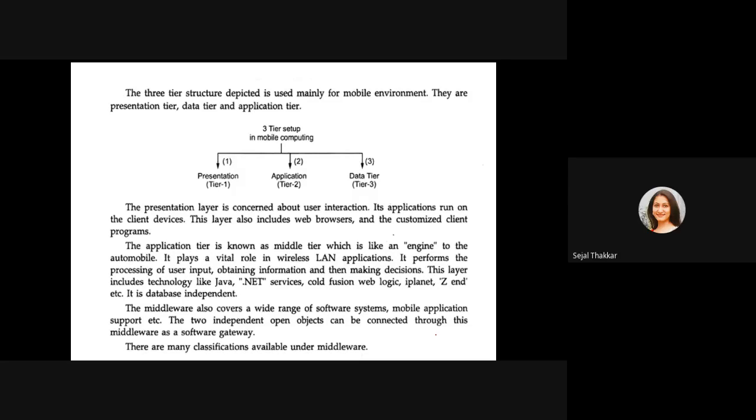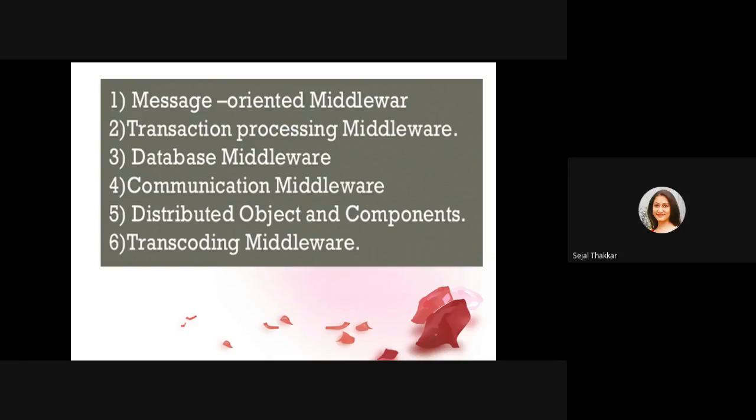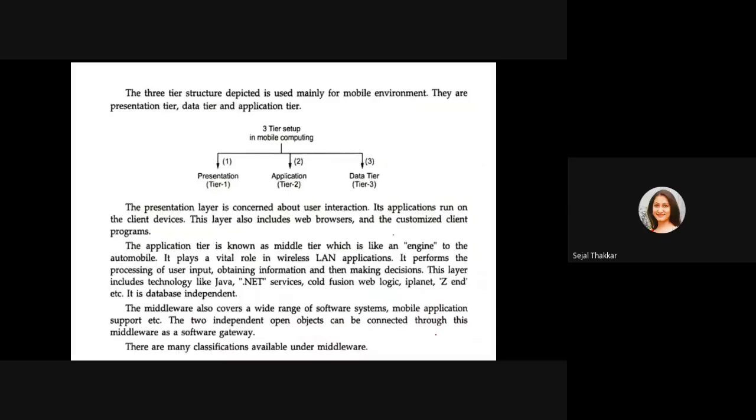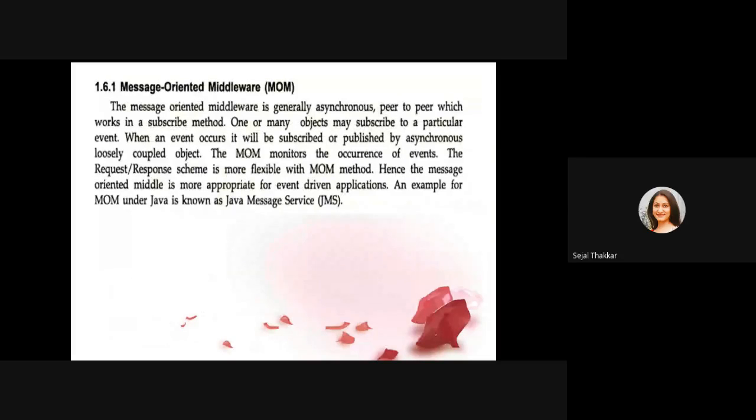So the application tier, we know that the presentation tier is where users can interact with the browsers. The application tier is like the engine of the automobile. Here we are processing the data. What we are doing here, we are using Java, .NET for making the business logic, for making software. So what does message oriented middleware do? Message oriented middleware is generally asynchronous, peer to peer, which works in subscribe method.